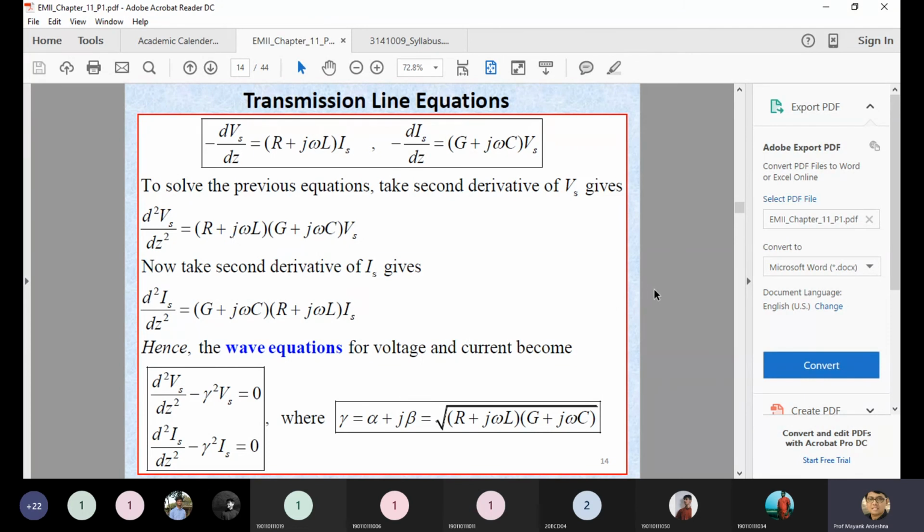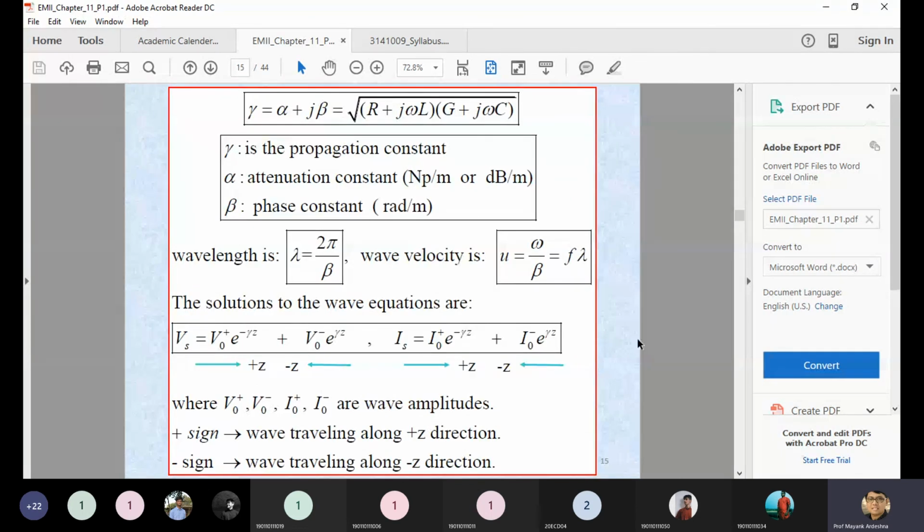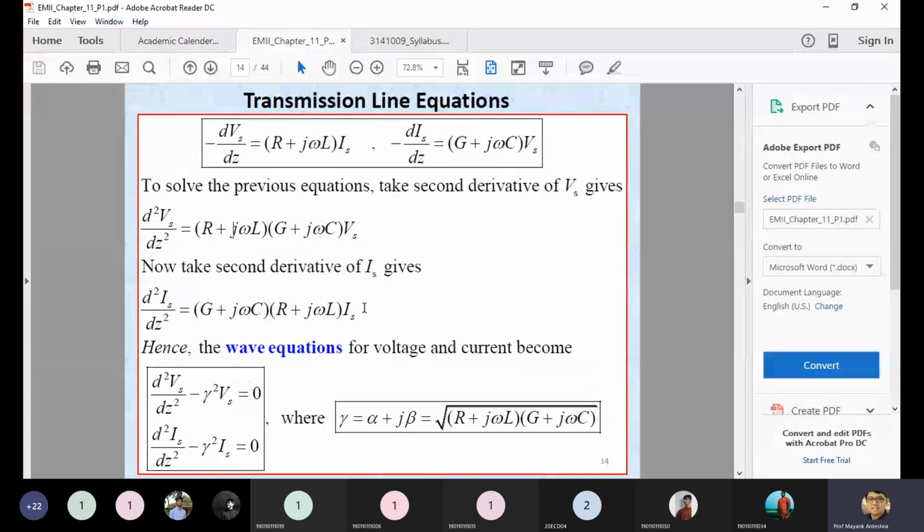So I think in the next lecture we will try to find the solution of this equation. You can see we derived these equations: one is the wave equation, second is the transmission line equation in terms of the voltage and current, and the third one is in phasor form. So this gamma is nothing but your two components, alpha and beta, which were already discussed in the last lecture.